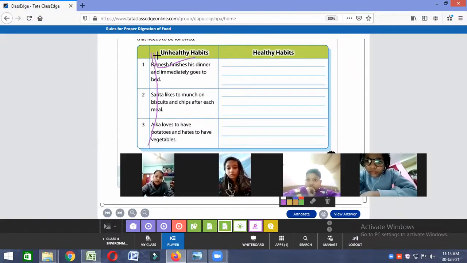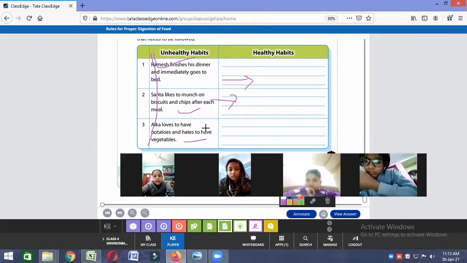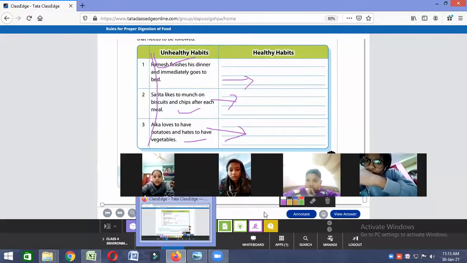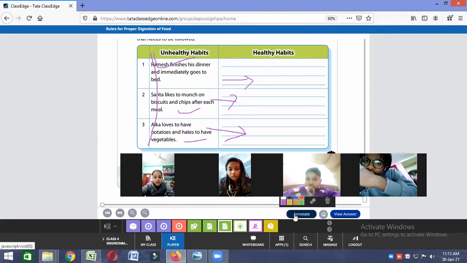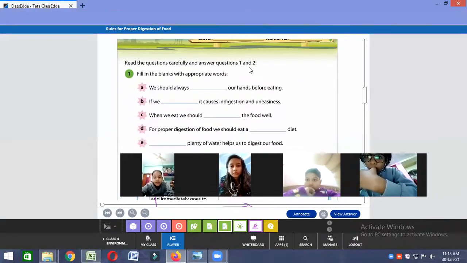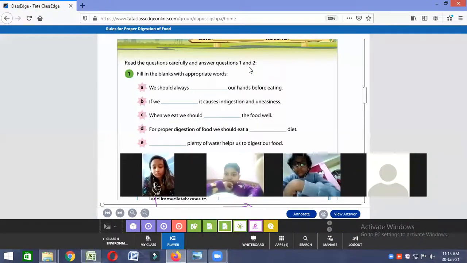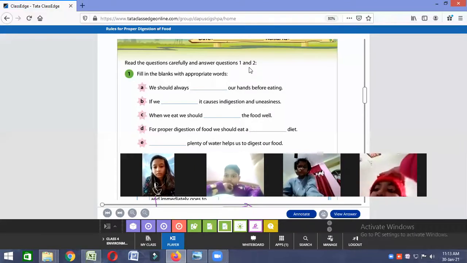Unhealthy habits, sorry. Now what you have to do is make it correct. You will write the correct healthy habits, and then fill this. So this is the homework for you. You will complete the diagram of the digestive system and these question answers. I hope now there is no confusion and it is clear to everyone.